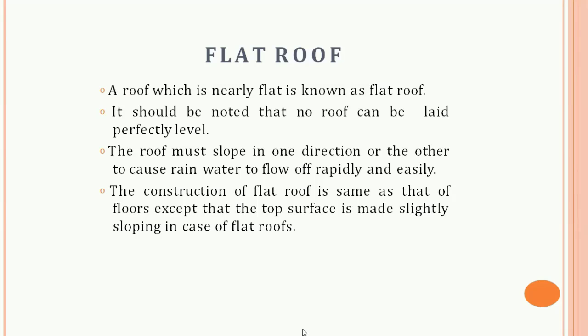So basically flat roofs, though almost horizontal, have a slight slope, not more than 10 degrees, in order to drain rainwater. All types of upper story floors can serve as a flat roof. The tops of these roofs are treated with waterproofing courses or material. Though flat roofs are common in areas of moderate rainfall, they are now being constructed even in high rainfall areas as reliable waterproofing techniques are available.